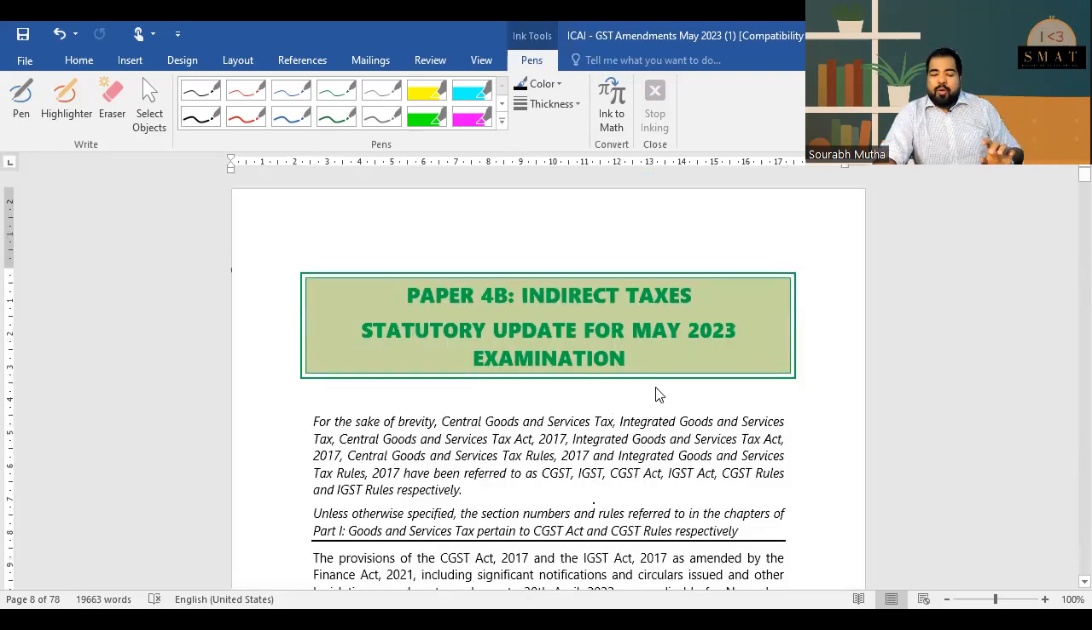So do not hesitate. Do not worry about the size of this amendment booklet. ICAI tries to give a lot more when they discuss their amendments. So do not worry at all.